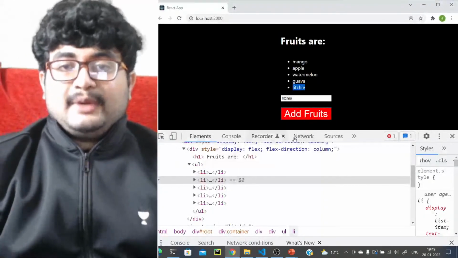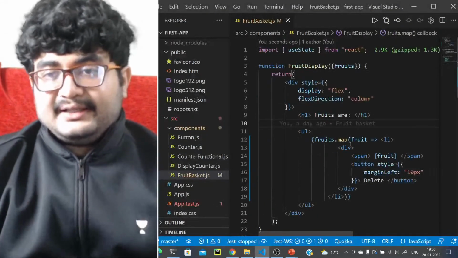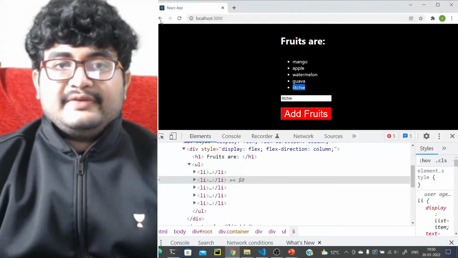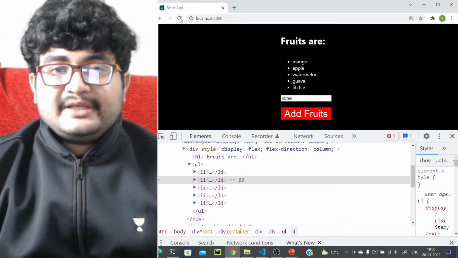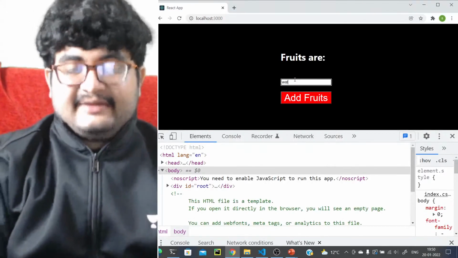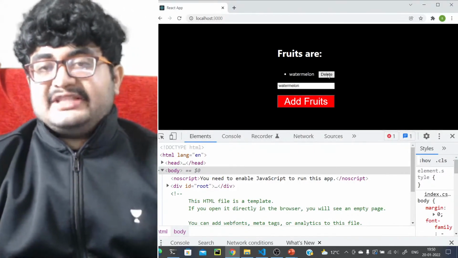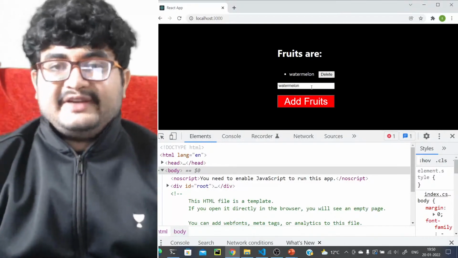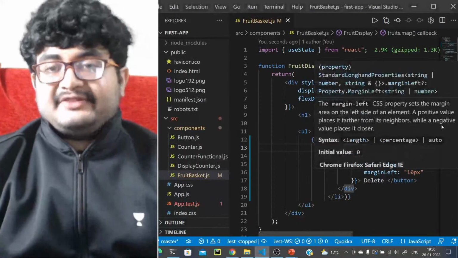So let's see what happens here now. So we have saved this file. Okay, maybe we have the buttons, but it's not displayed. Is that so? Let's see. So let's add a fruit here, watermelon, and see what happens. Okay, we have this delete button now, right? Although it doesn't work right now. Definitely it will not work right now, but we have the delete button.